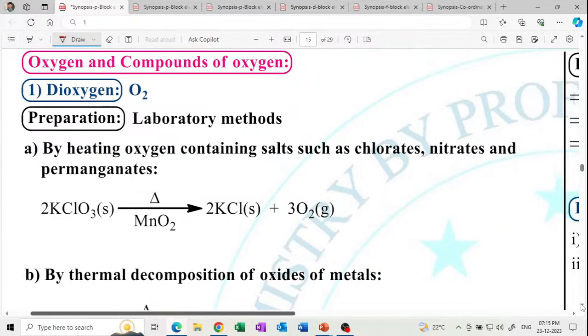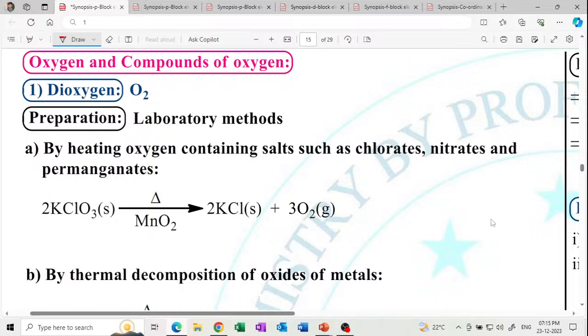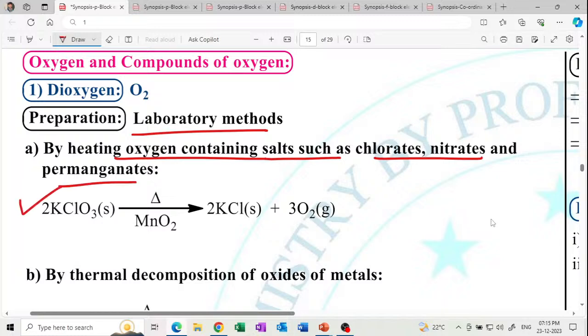Next is oxygen and the compounds of oxygen. Laboratory preparation of oxygen, O2. By heating an oxygen-containing salt: chlorate, nitrate, permanganate. This is the reaction: potassium chlorate with MnO2 gives oxygen gas. Just by heating the oxygen-containing salt known as chlorate, nitrate or permanganate.